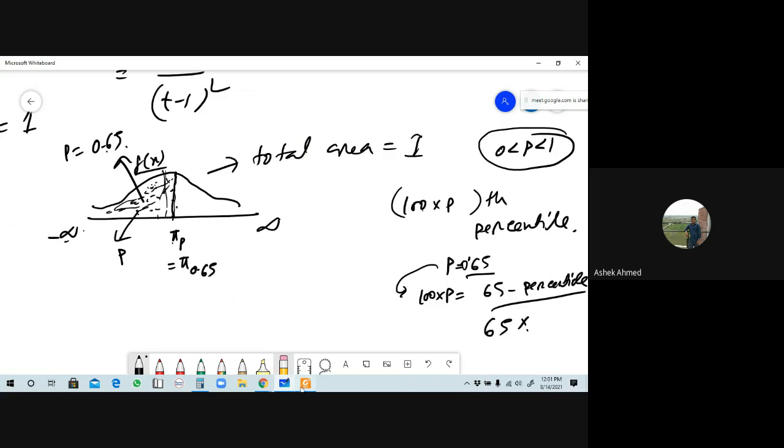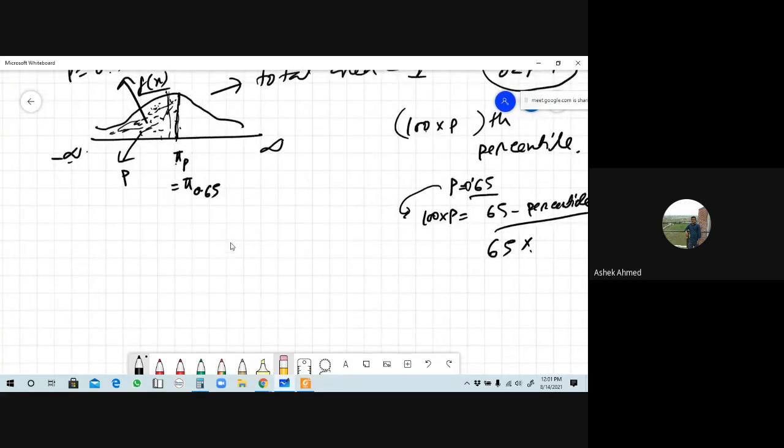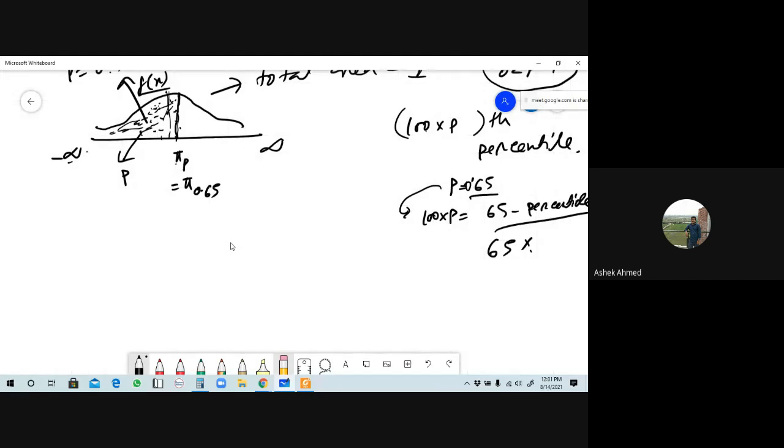Okay. Yes sir. So from here we can define the function. The lower limit is minus infinity, and the upper limit is π_p. From the CDF we know that the value of capital F of x is what? What was it? Minus infinity to x, f of t dt. Is it right? Respond to me. Yes sir.